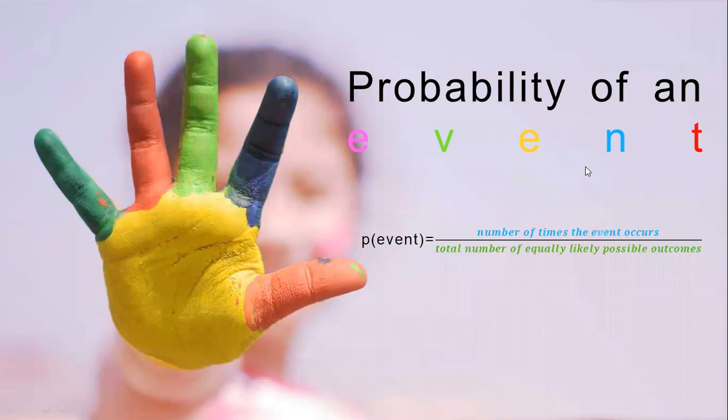Probability of an event. We have a rule to use to find the probability of an event, which is the number of times the event occurs over the total number of equally likely possible outcomes.